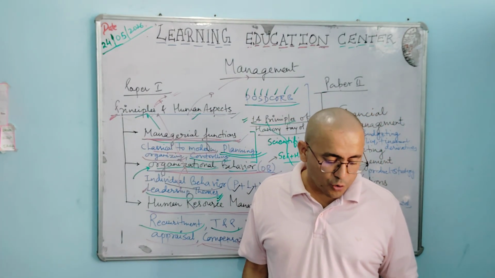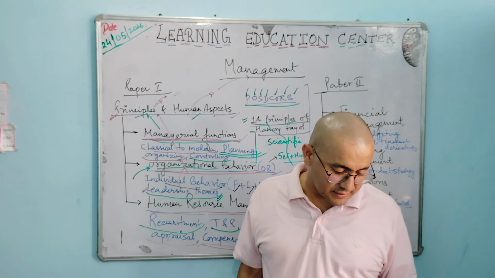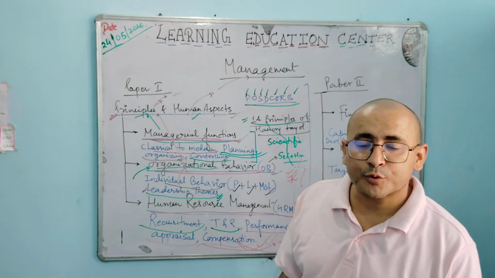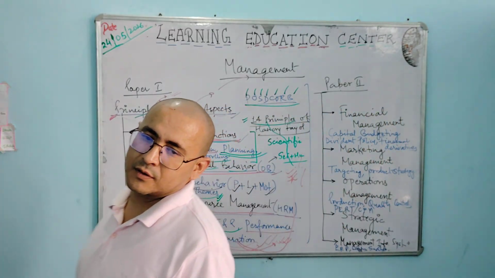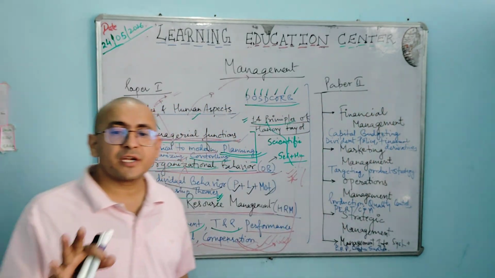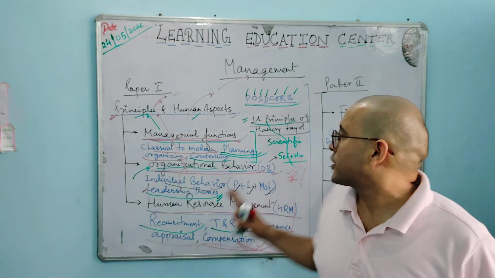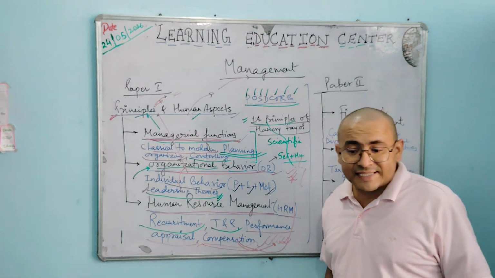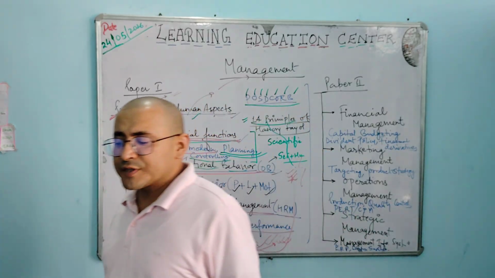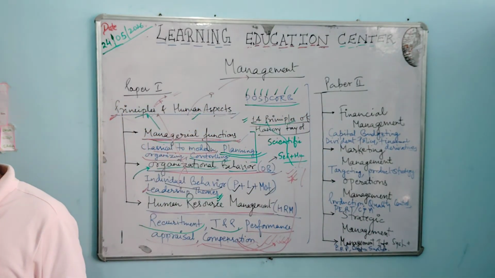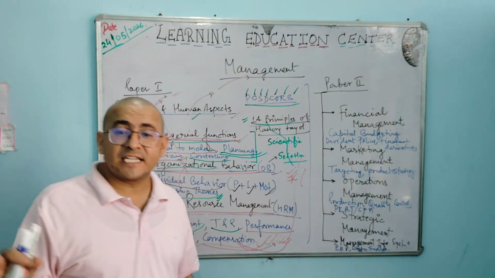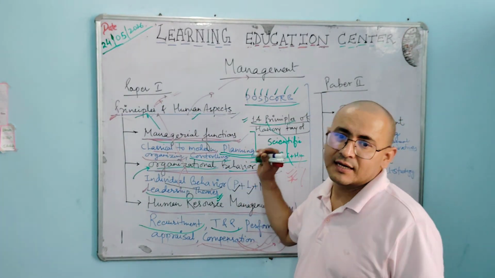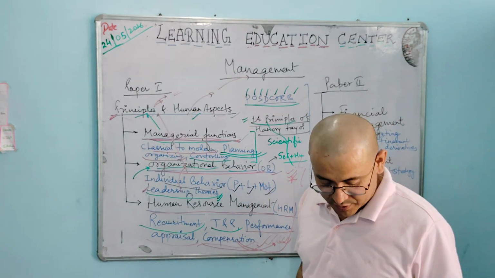And definitely subordination of individual interest, and then remuneration. Compensation should be fair and provide a good amount. So remuneration is also inside these 14 principles of Henry Fayol. If these things are complete, then any individual or workforce or personnel will feel satisfied doing work in any organization, and that is also studied in this management subject.